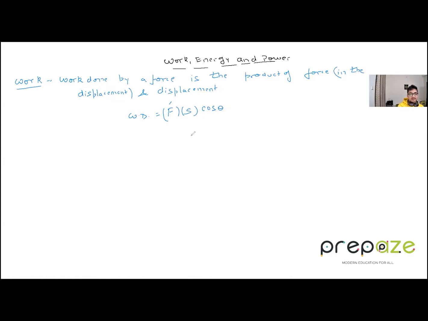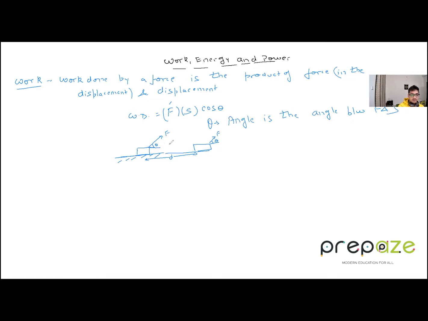Now, what is theta over here? Theta is the angle between F and S. I told you from the definition, the force has to be in the direction of displacement. Consider a very simple example. There is a box kept on a smooth surface with no friction. There is a force F acting on it, and the angle is theta, and this box is moving along the horizontal direction. It moves a displacement D, and F is constant, acting at the same angle theta throughout the displacement.